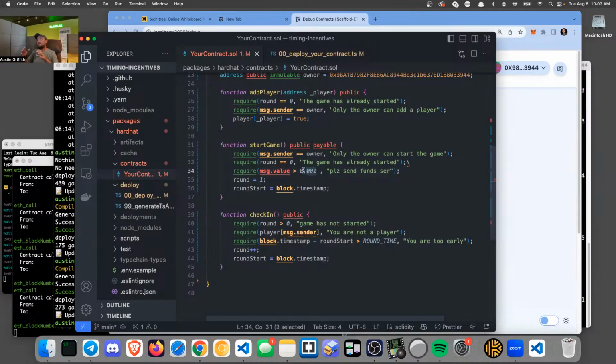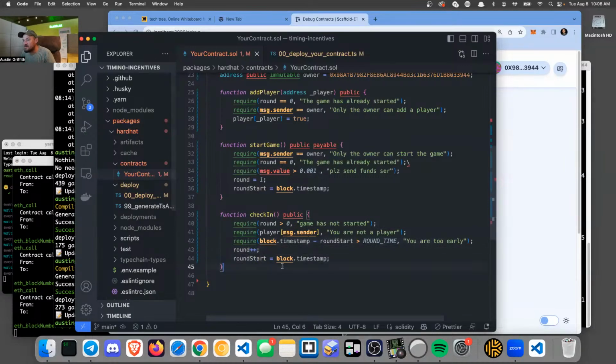And really this is going to be based on the gas fees of the transactions, right? Because we're going to want to put money in the contract that's going to be used to incentivize people to check in, and they're not going to check in if the gas costs are greater than the reward, right? So this will change depending on the network and the gas costs and however you want to figure out your incentives. But that's just what you need to be thinking of. You need to be thinking of, how do I get people to be incentivized to click this button so this thing performs like an automated system, right? Okay, so we're going to check in.